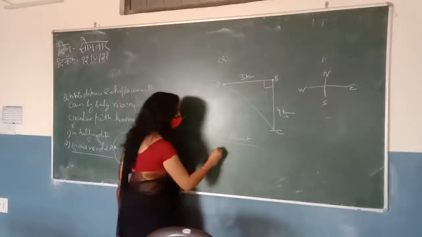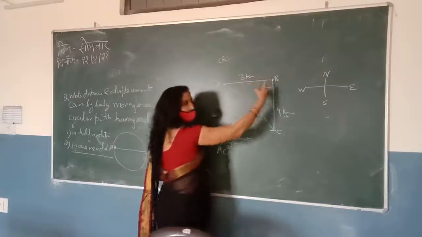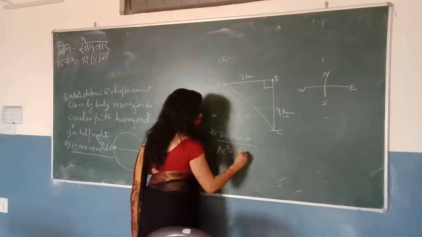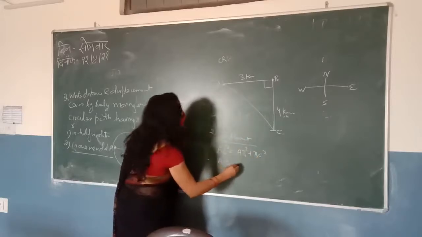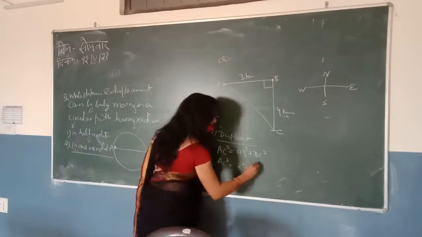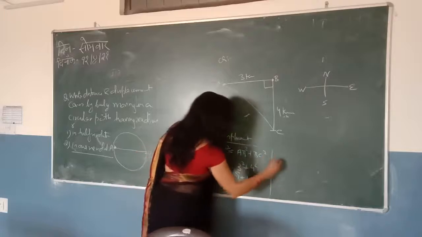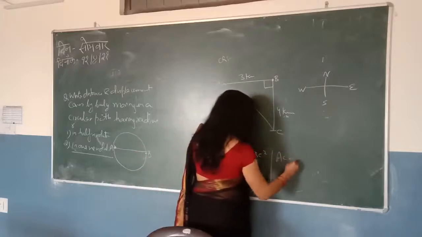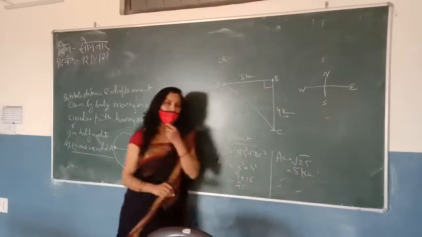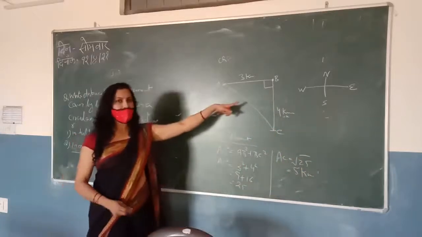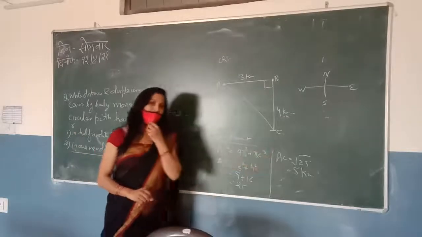According to the Pythagoras theorem, the hypotenuse square, that is AC square, is equal to AB square plus BC square. So we can put the values here. AB is 3 kilometers, so 3 square plus 4 square, that is 9 plus 16, equal to 25. So what should be the length of AC? It is the square root of 25, that is 5 kilometers. So in this question, the distance covered by Amit is 3 plus 4, that is 7, and the displacement is 5 kilometers.